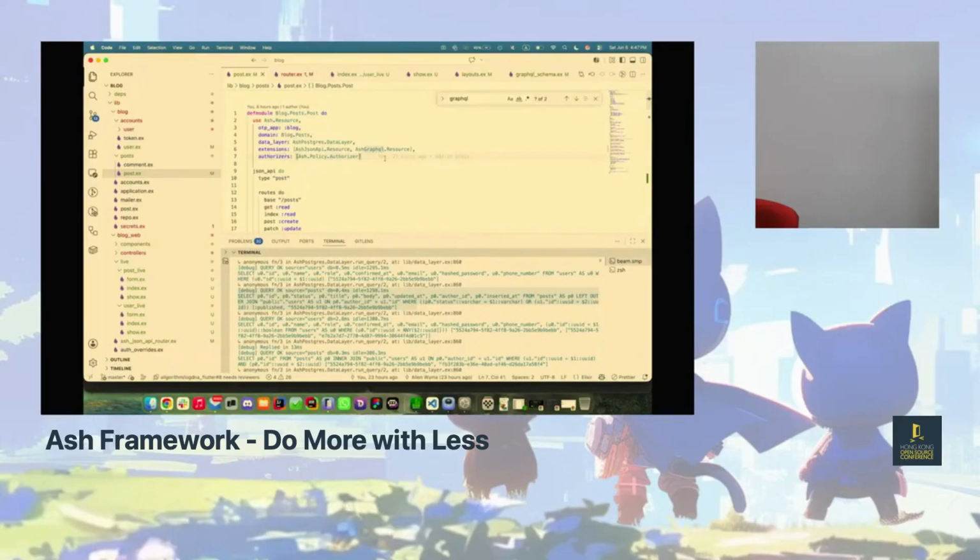Yes. Originally the backend is called a simple backend, which is an in-memory database, but in this case I'm using Postgres. They do have support for MySQL and anything else. I think they also have support for some of the Oracle and stuff like that too. So you just swap out the data layer and it just works. That's the other thing about the expressions: they're a sub-language. Why? Because then you can run them as Elixir code, or you can run them in a different database, and it'll just get translated over.